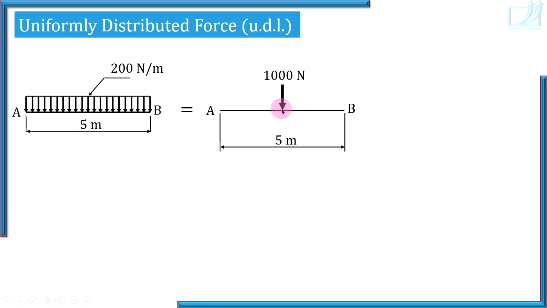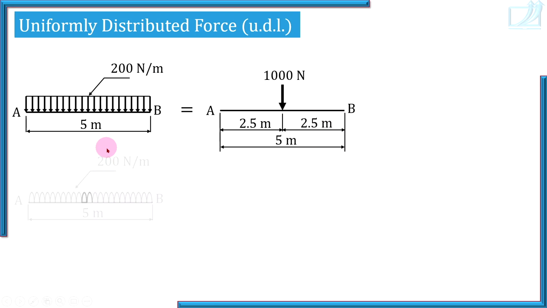And how we define point of application? Using distance from a reference point. But here when it is UDL, since it is very standardized distribution, length of this uniformly distributed force is 5 meters. So half of its length, that is 2.5 meters from left or 2.5 meters from right. So two things, remember: at center of the length, how to replace UDL at center of its length, and magnitude as if you are finding area of rectangle.